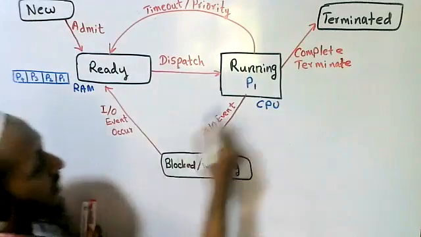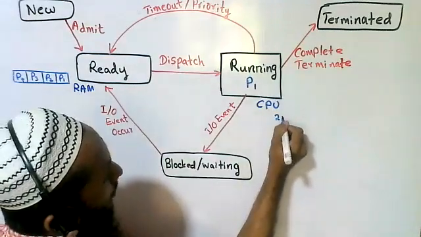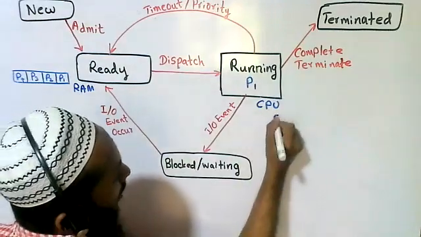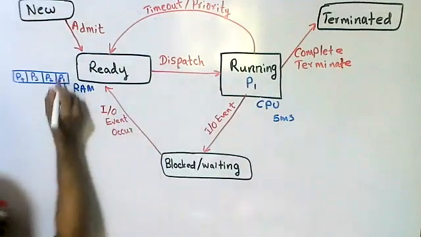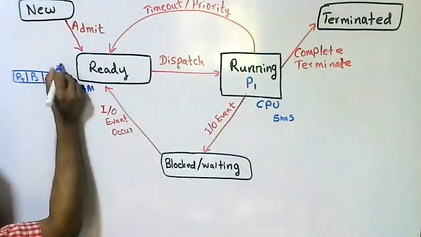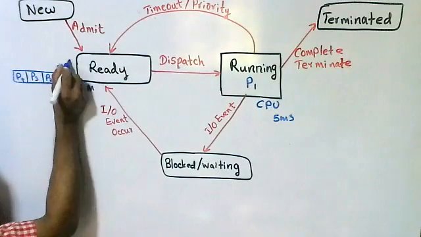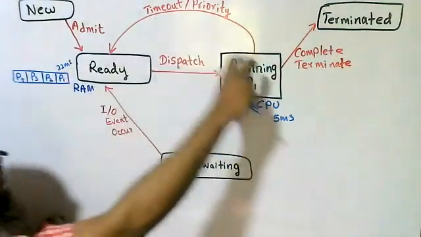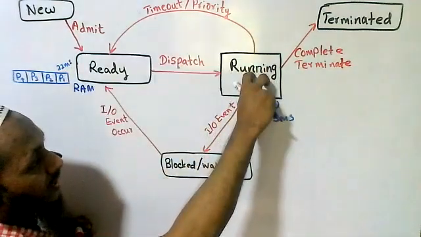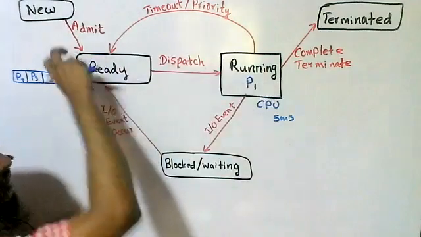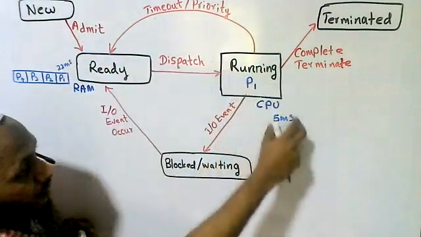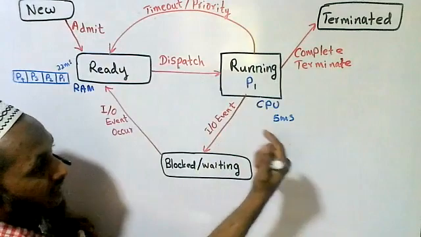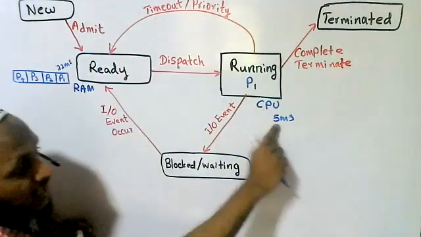For example, let's take 5 milliseconds, but this P1 needs 22 milliseconds. So P1 comes, P1 is running. P1 actually needs 22 milliseconds, but the time quantum given by the operating system is 5 milliseconds.